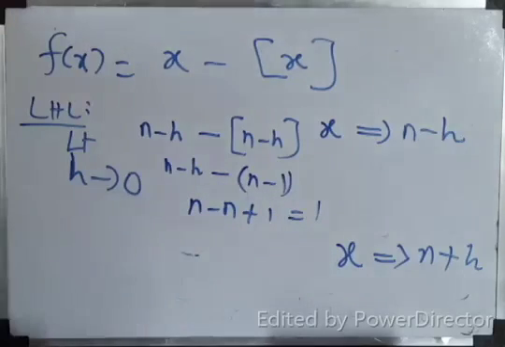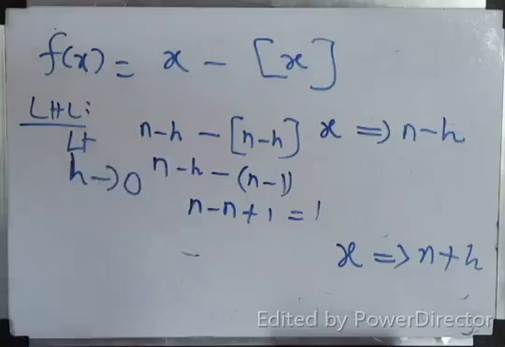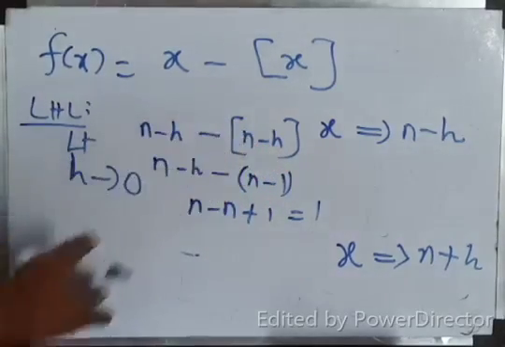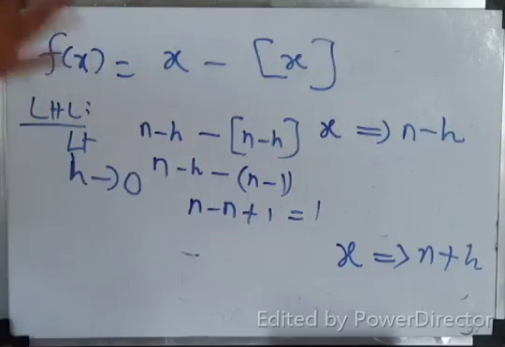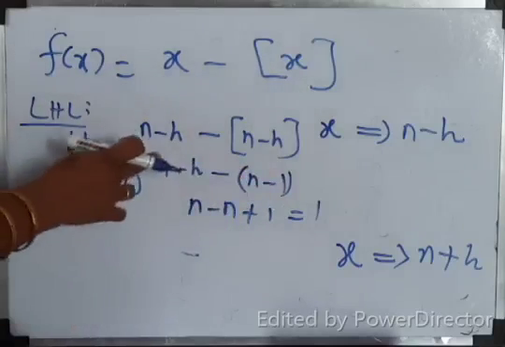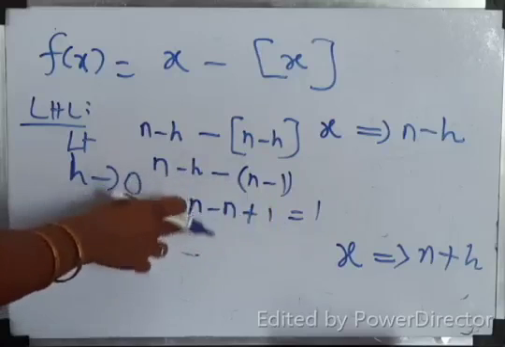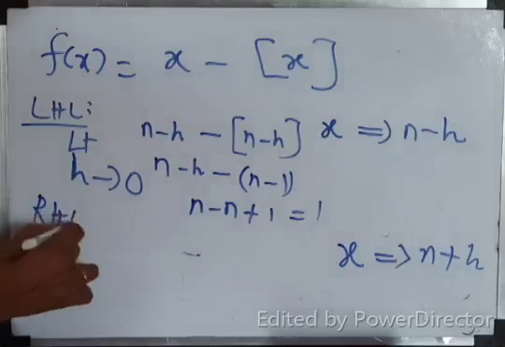So the answer is 1. Am I right? Yes. Children, if you are not getting, keep n equal to 5. 5 minus 0.1 is 4.9. So the answer is 4. So I am writing n minus 1. So n minus h minus of n minus 1, so minus n plus 1. n gets cancelled, 1.